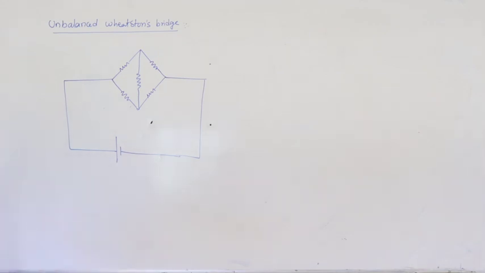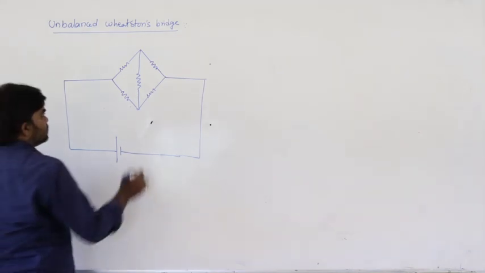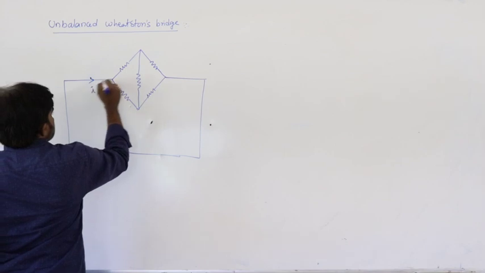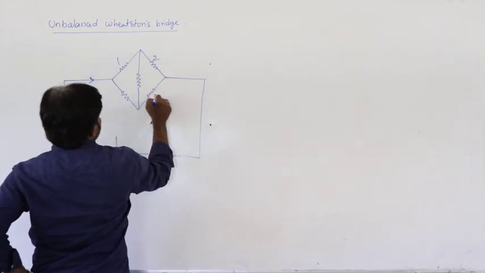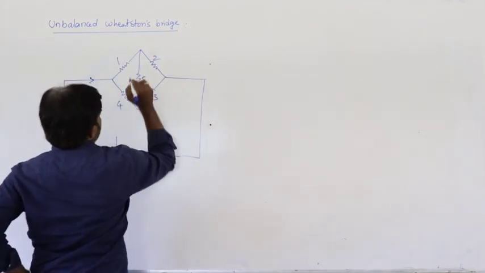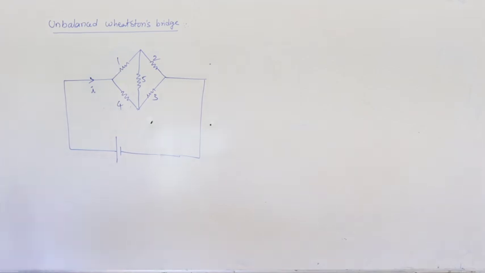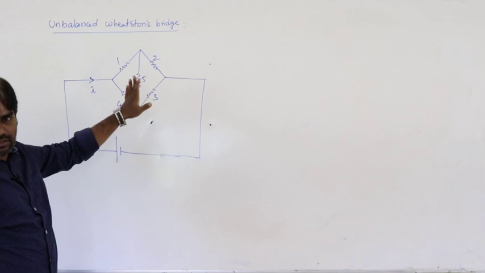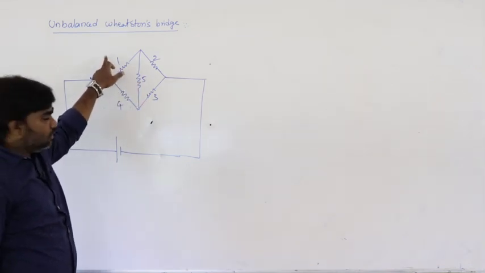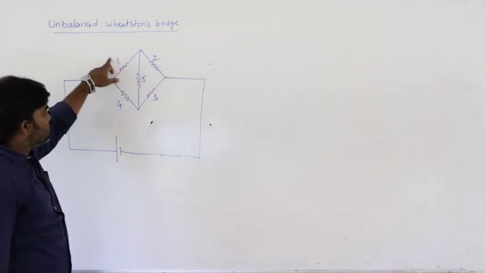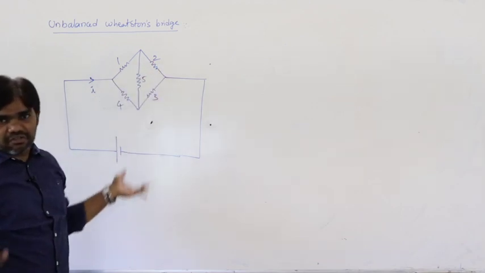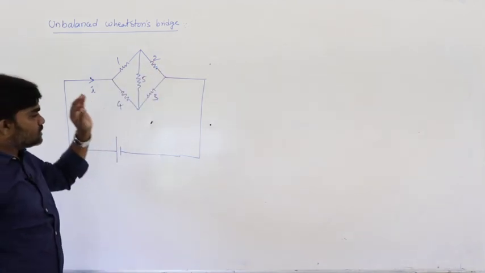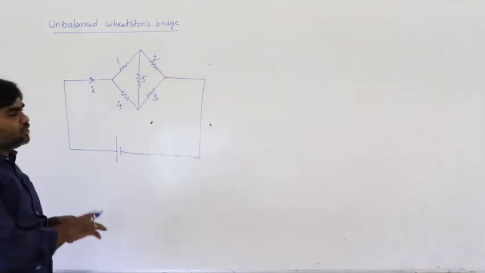So let us say this is the unbalanced Wheatstone bridge. Let us say 1, 2, 3, 4, 5. If it is balanced, then P by Q equals R by S. That means 1 by 4 equals 2 by 3. That is not possible. So this is a completely unbalanced bridge.